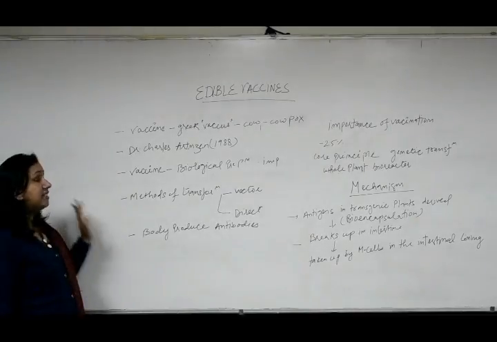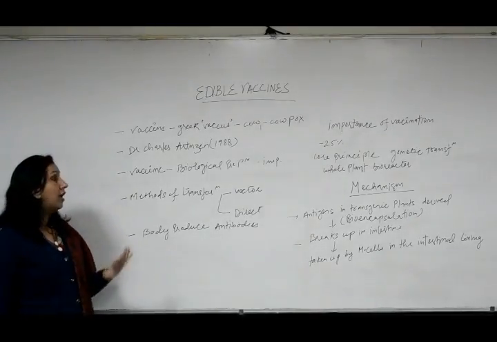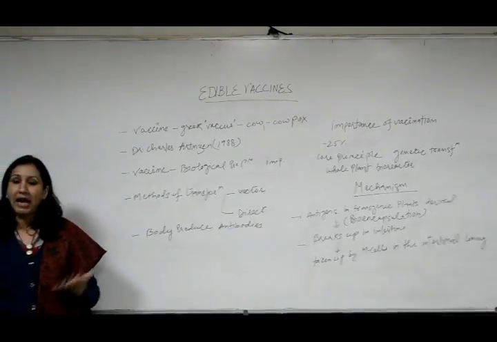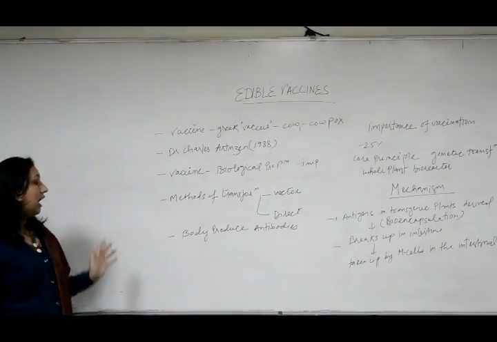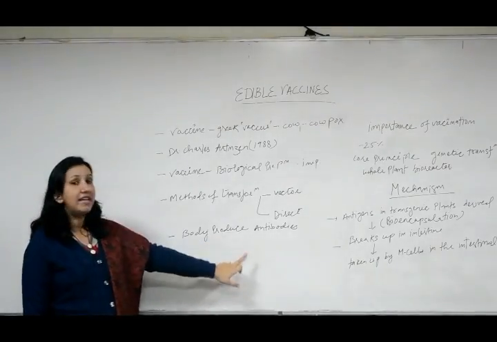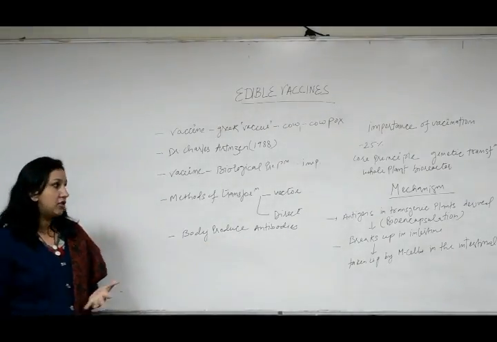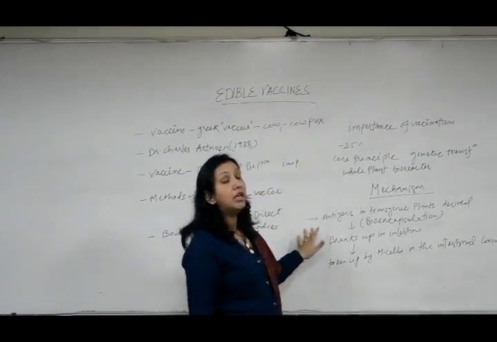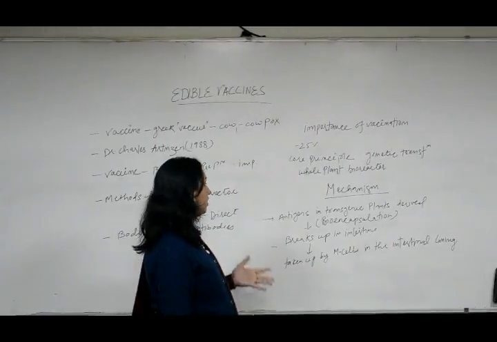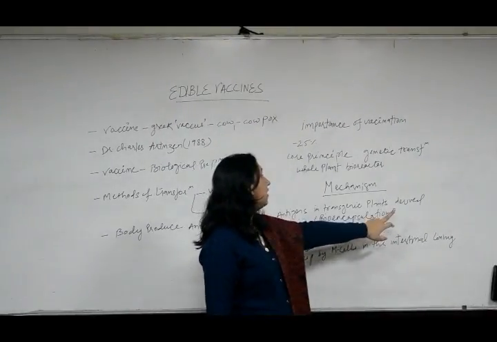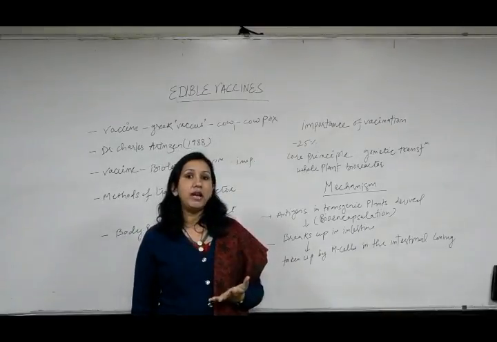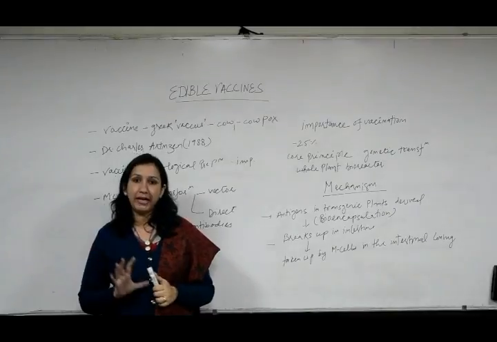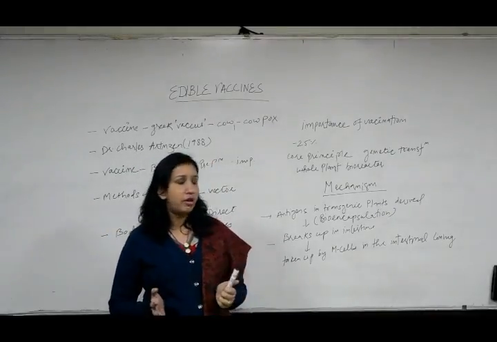So, the basic concept of edible vaccines is a gene is transferred into a plant, the plant produces the fruit and we eat that fruit, and in turn our body produces antibodies against that particular type of antigen. The mechanism of getting immunized is, antigens in transgenic plants are bioencapsulated, which means that they are covered by a semi-permeable membrane to protect them from heat stress or several types of stresses.